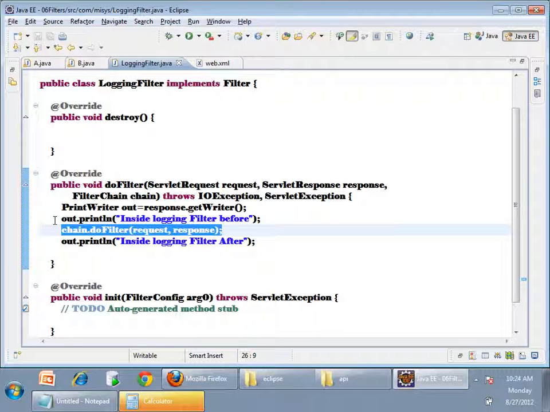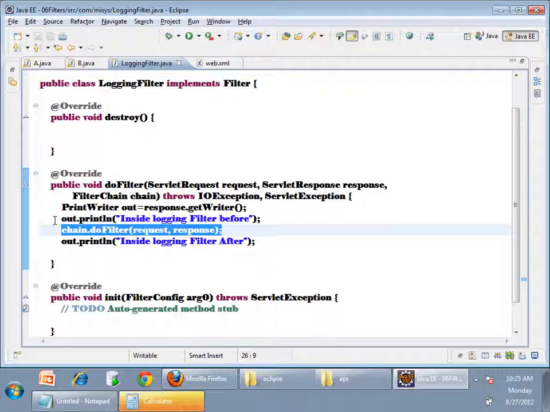chain.doFilter will call the servlet's service method, right? That is a filter chain. Filters are executed like a chain. Let's assume that there are three filters matching the same request.